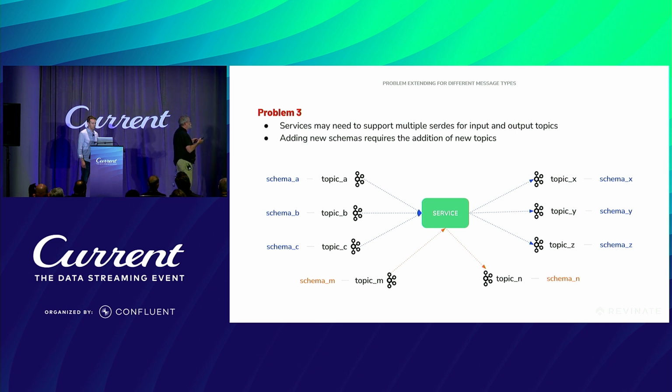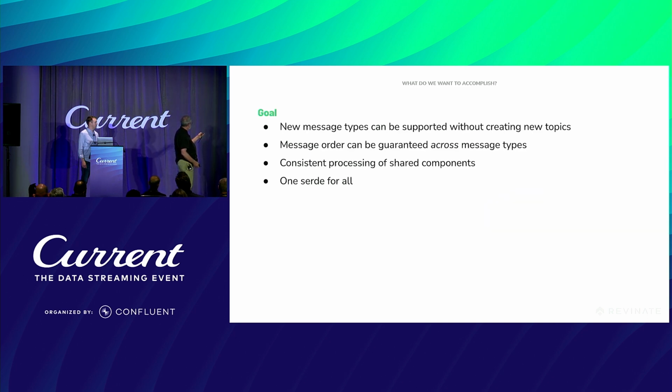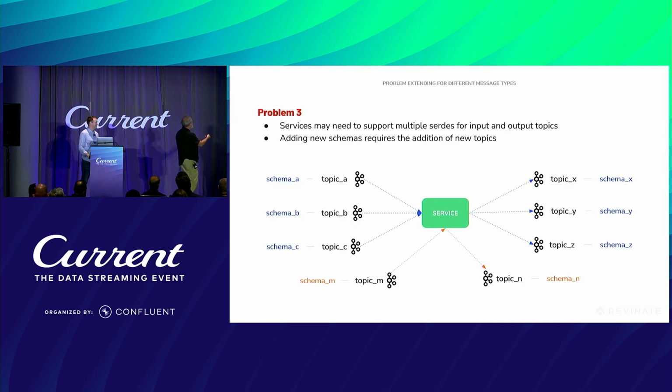Another situation is where you have a service that's consuming from topics A, B, and C with message types A, B, and C, and you need to add a new message type. So here at the bottom, if we add a new schema M, we'd have to create a new topic M, and then we'd have to add that topic to the service.